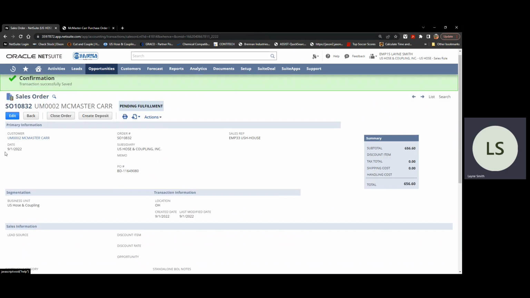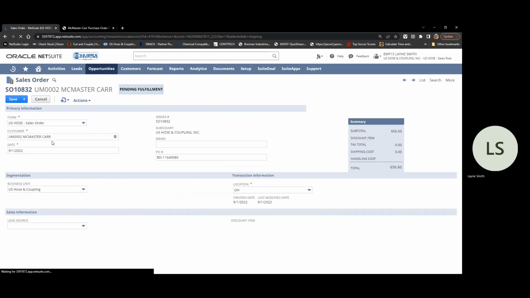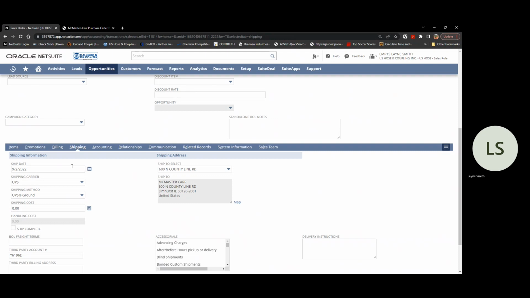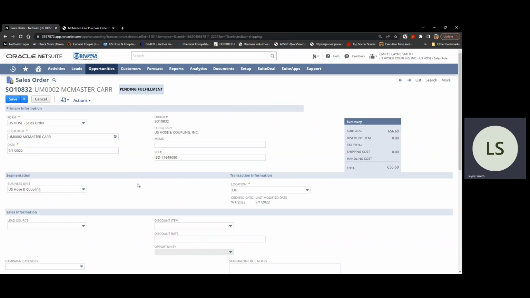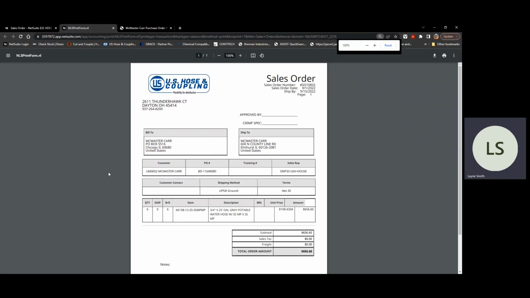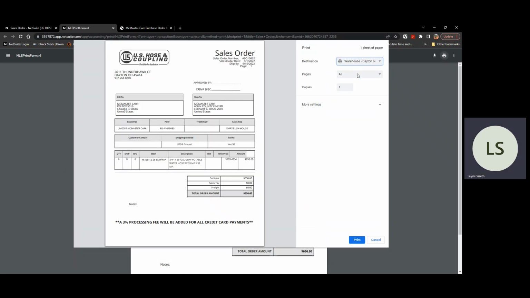So I'm going to go back into my sales order and update that ship date to 2 weeks from now because of unfortunate vendor lead times. At that point, we're ready to print it. We'll print this to the warehouse. Seeing as how this is an Ohio order, I'm going to print this to the Dayton warehouse.